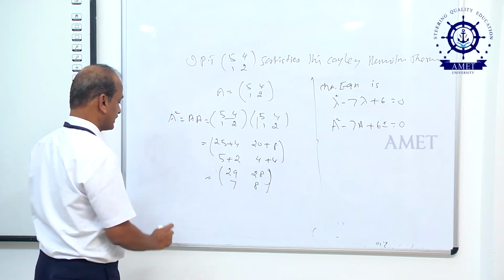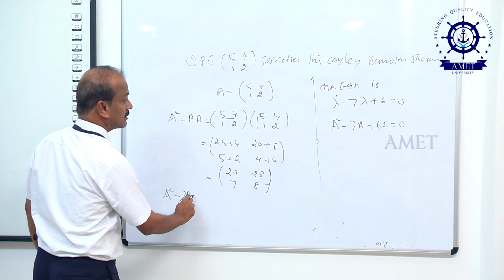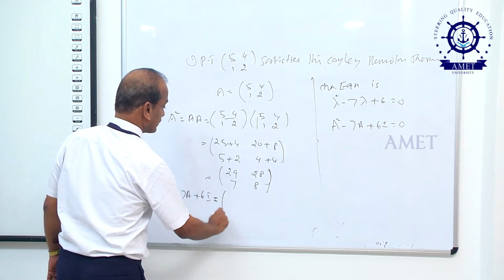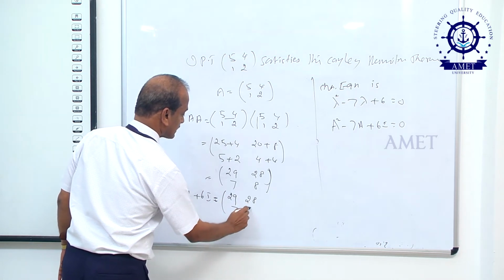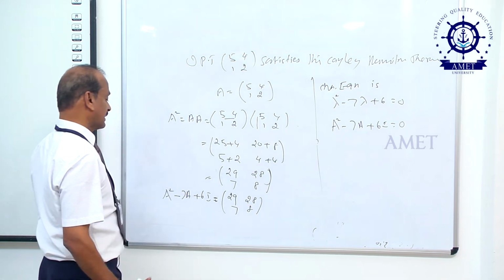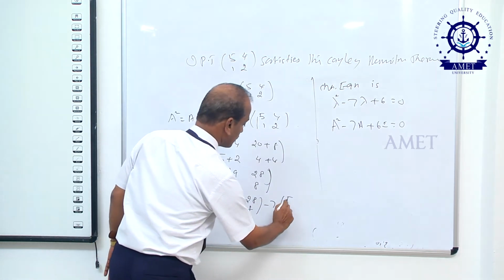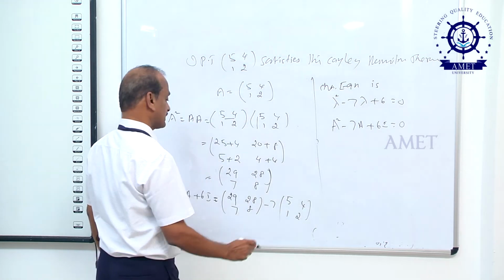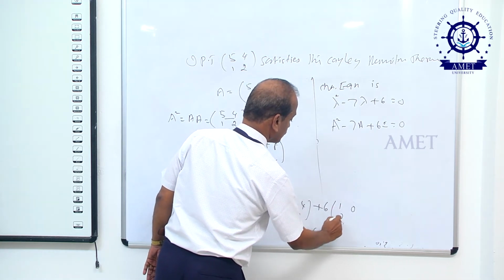That is A square minus 7A plus 6I. A square means nothing but [29 28; 7 8], minus 7 into A, what is A, [5 4; 2 1], plus 6 into the unit matrix [1 0; 0 1].